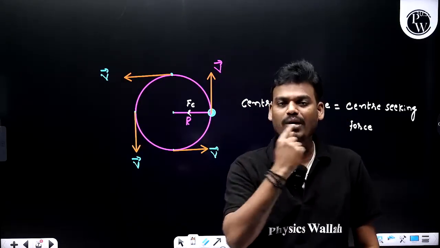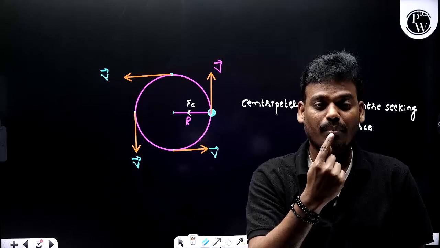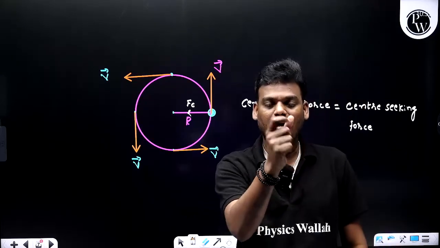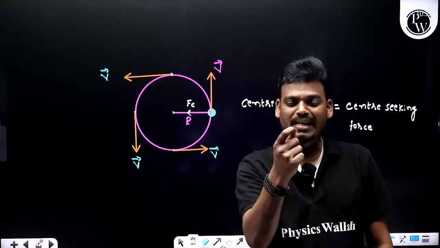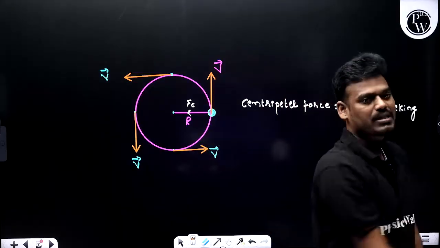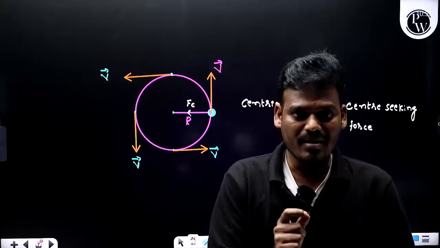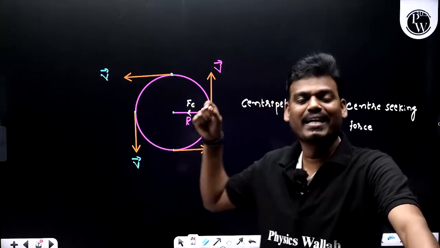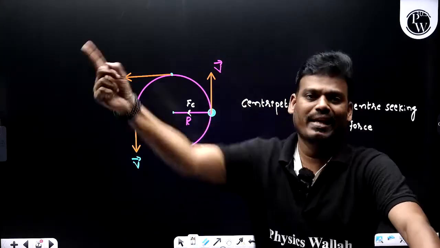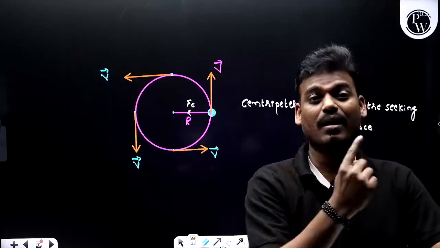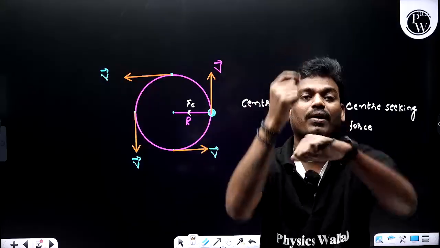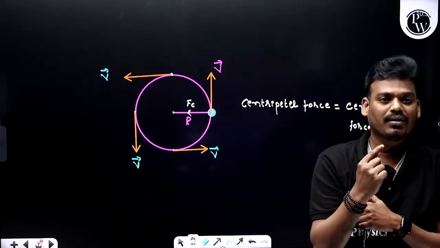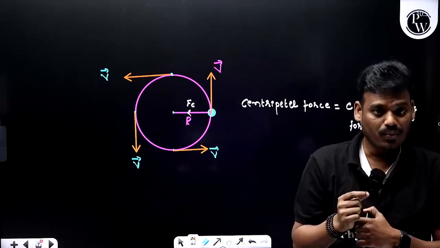And what is the reason? Before, it was moving in a circular path, but after you break the thread, after you remove the centripetal force, it moves in a straight path. So that means if there is no force acting on a particle, it would have moved in a straight path instead of a circular motion, right? So the main cause of uniform circular motion is the centripetal force.